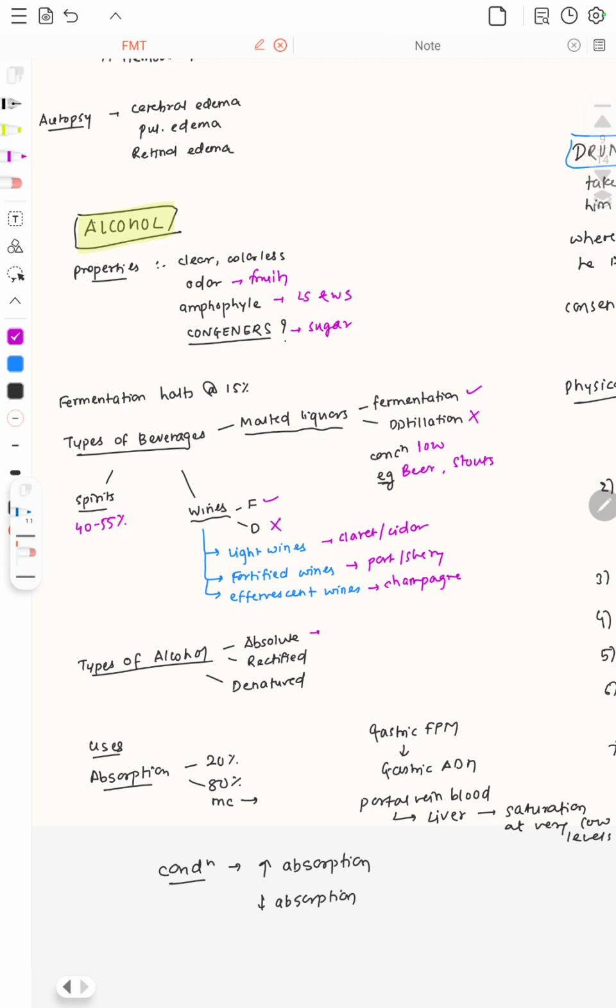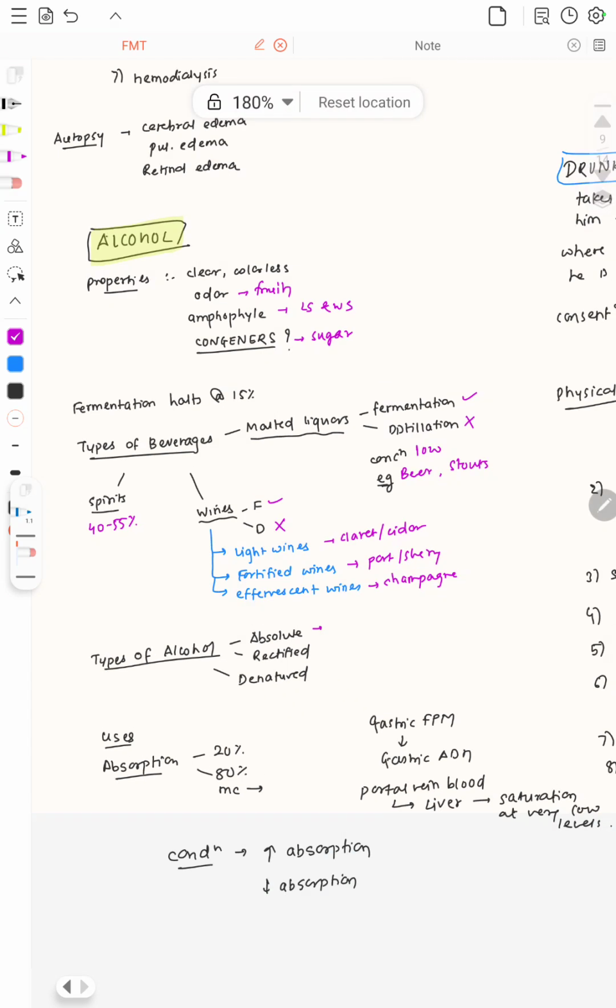Now, types of alcohol. The types of alcohol include absolute alcohol. Absolute alcohol consists of 99% alcohol.